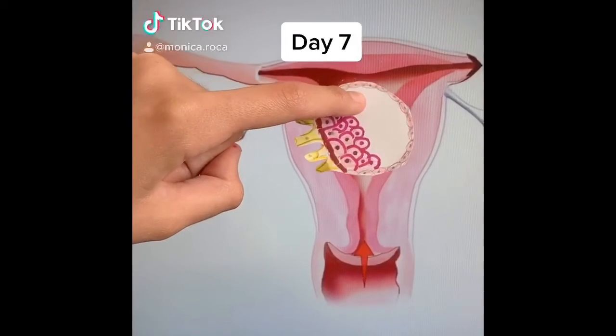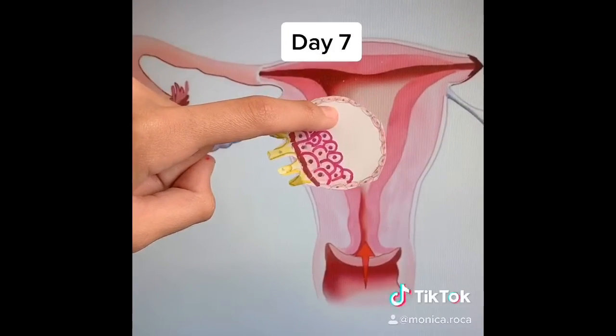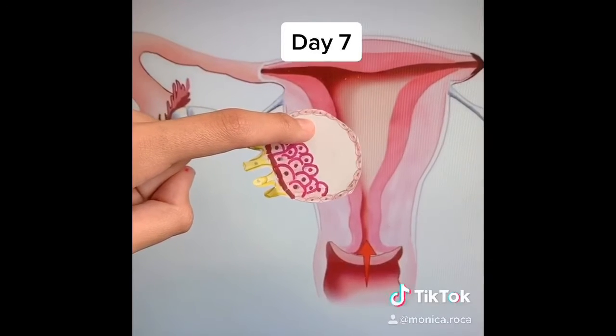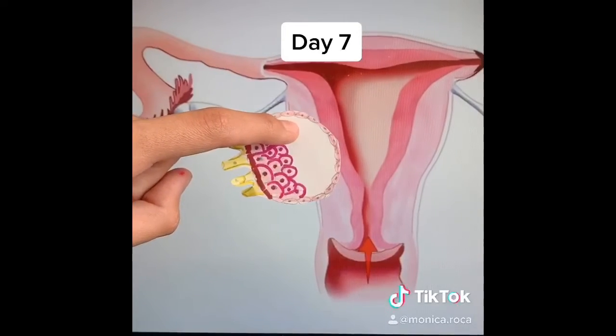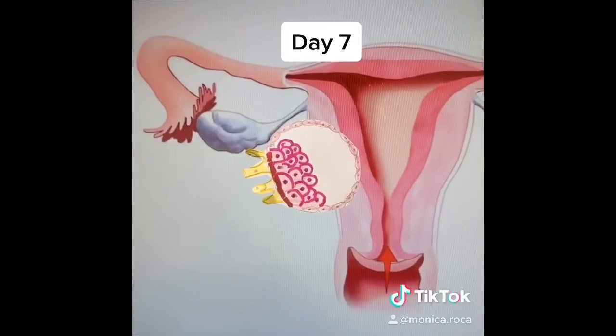After a short while of the zygote floating freely in the uterus, by day 7, the zygote is renamed an implanting blastocyst. The blastocyst will implant itself completely within the endometrial lining of the uterus.